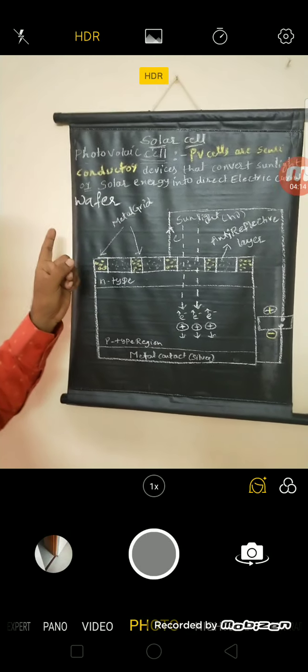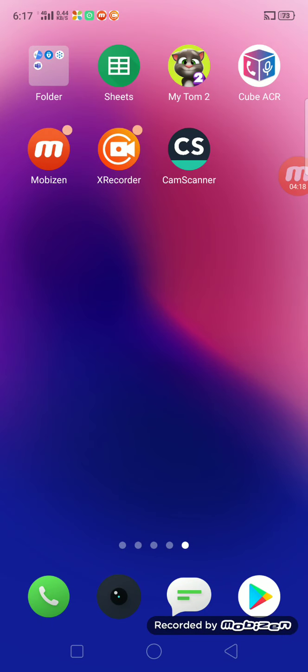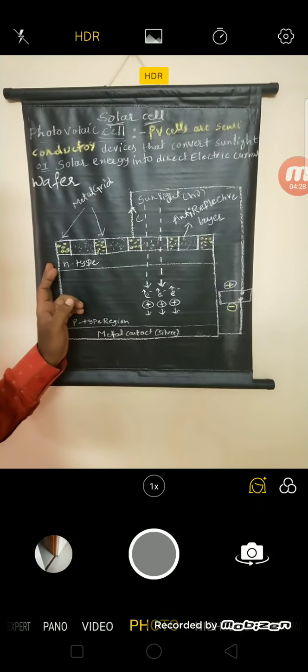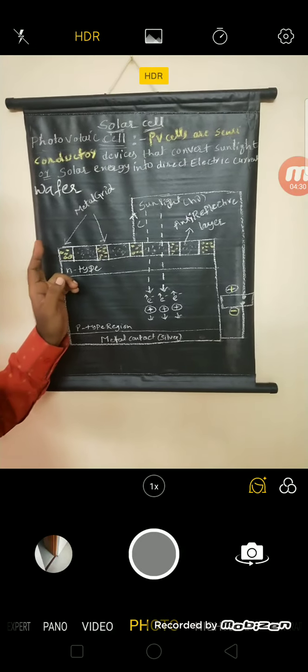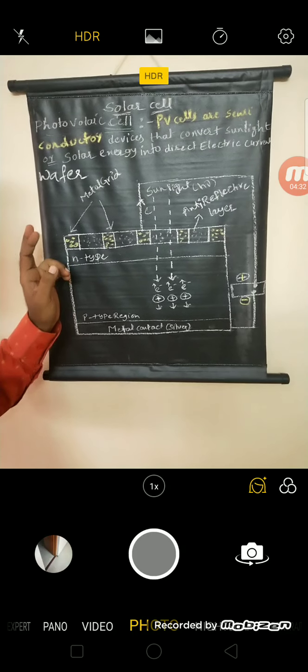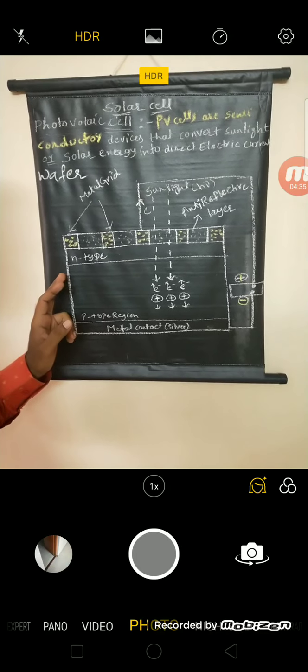Polycrystalline silicon wafers or slices are made by cutting from the silicon ingot. The wafer is a thin layer whose thickness is around 250.